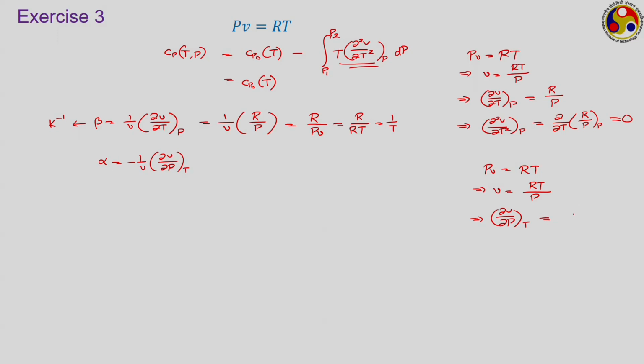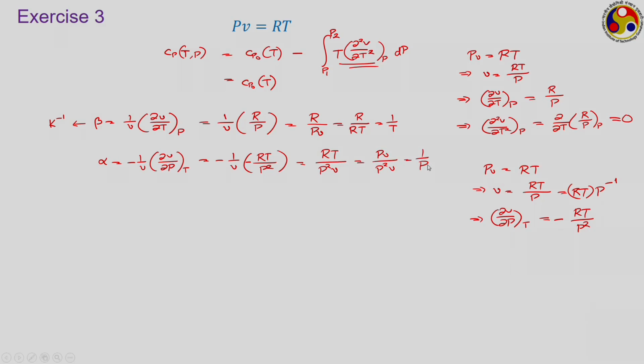What will it be? We have RT into P to the power minus 1, that is minus RT upon P square. So, if we put it back here, minus 1 upon V into minus RT upon P square, and minus of that.